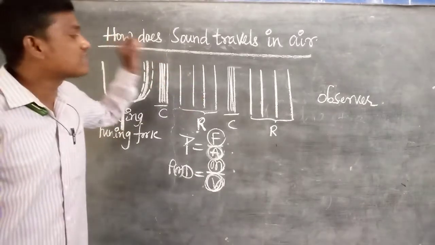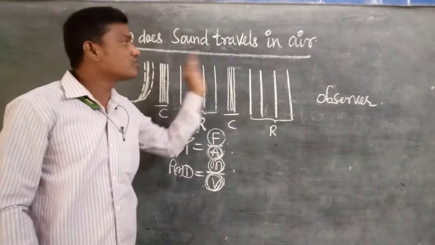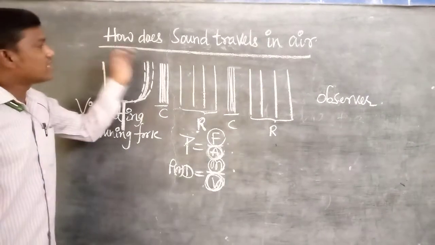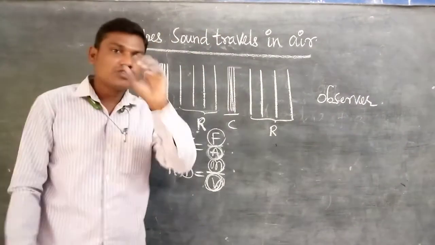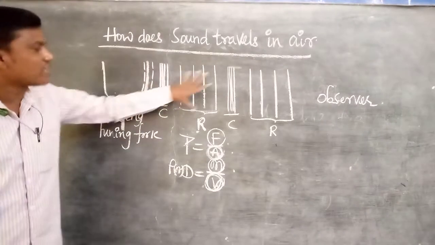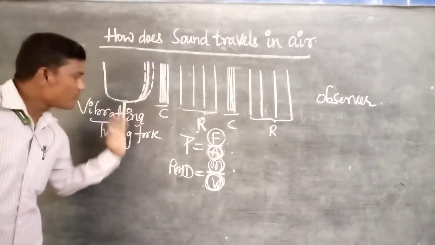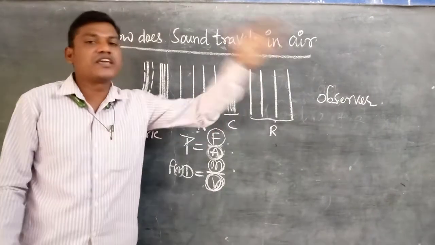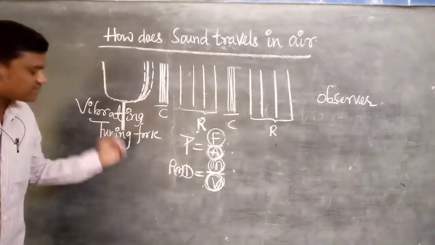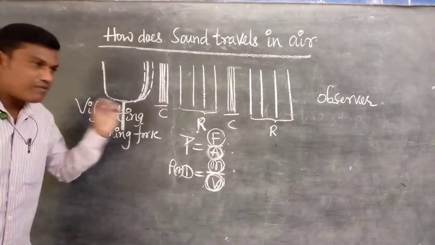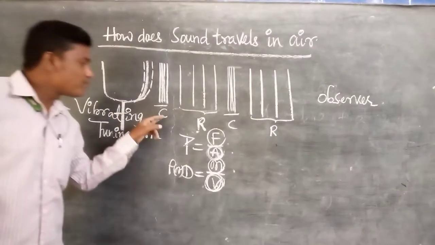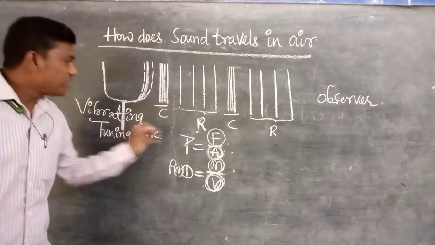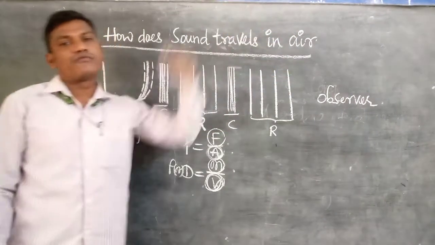When sound travels through the air in the form of compressions and rarefactions, how does sound travel in the air? So what we can write is, first we can draw this diagram. After that, sound is a mechanical wave. It needs a medium for its propagation. This is the second one. Sound travels in the form of compressions and rarefactions through the air because it is a longitudinal wave.